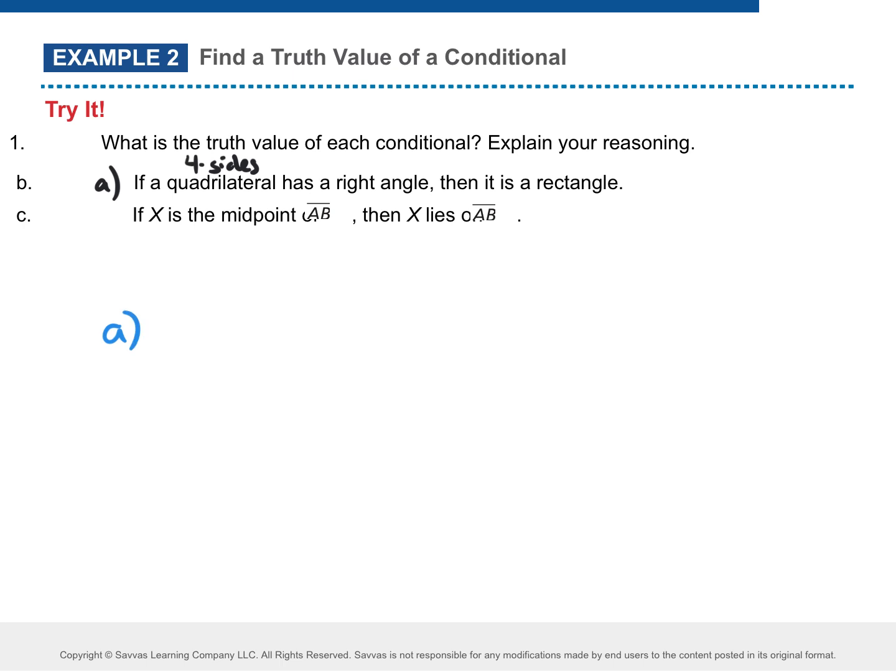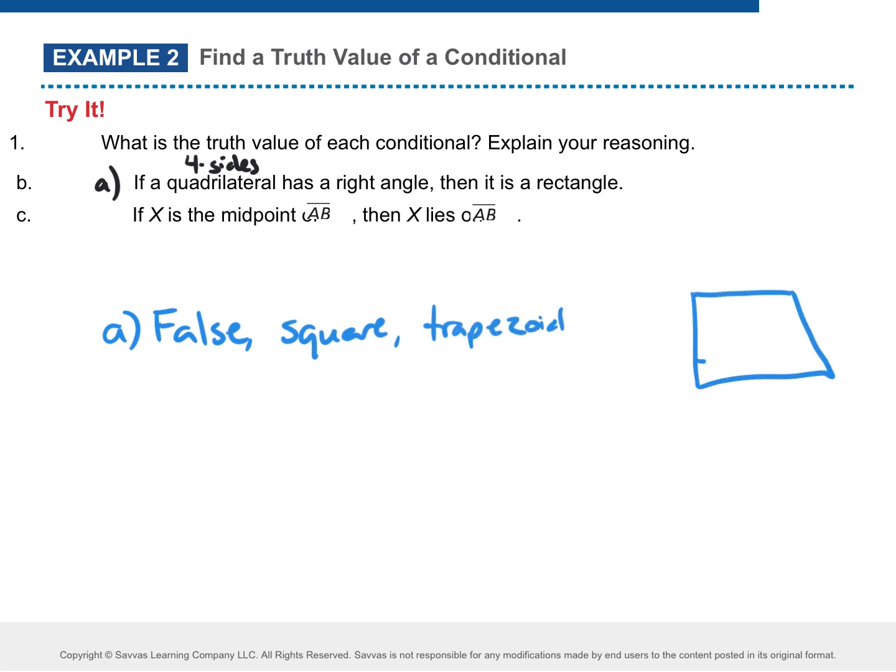Why'd you say false? There we go, yep. You can say false because it could be a square. Because there could also be a trapezoid. What he probably drew is this odd looking shape here, with a right angle.